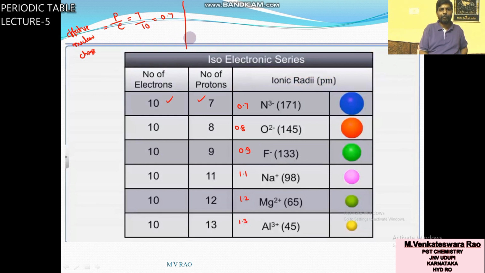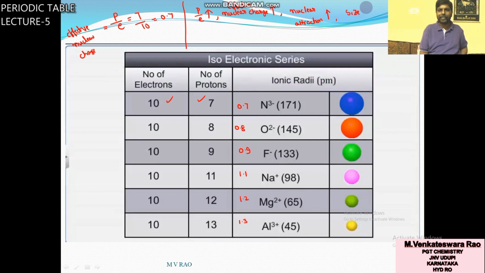Remember this point: as the P by E value increases, that is, the number of protons by electrons increases, nuclear charge increases, effective nuclear charge increases. As effective nuclear charge increases, nuclear attraction increases.